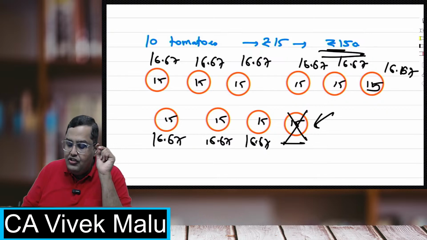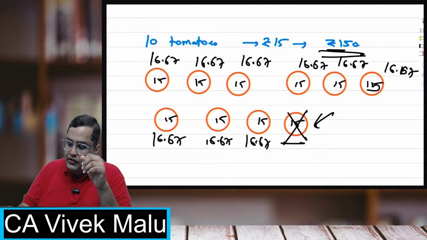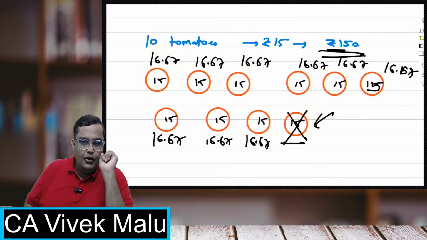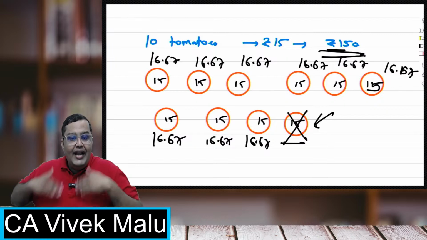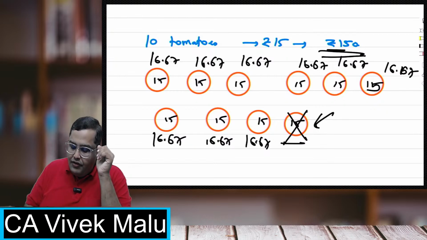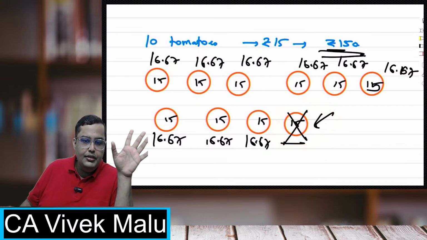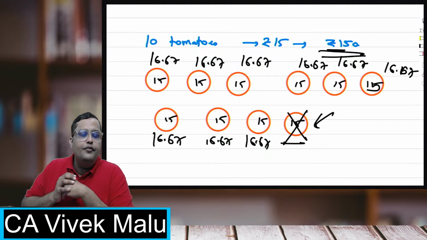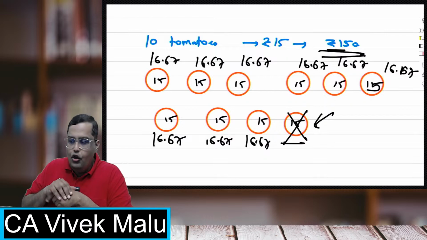This is what we have just read: if there is a normal wastage, charge it to the good units. Because of this, increase the price of the good units. If it was 15, make it 16.67. This is what we do with normal wastages; we inflate the rates of the other ones to cover the normal loss. Everybody clear with this concept? Whenever there is a normal loss, we normally inflate the rate of the good ones to cover the normal losses.